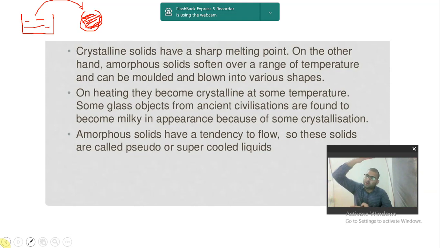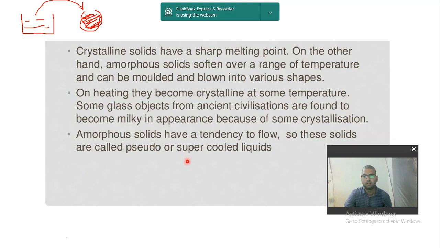Supercooled liquid means these are in the form of liquids, but they are supercooled, so they cannot move easily, but gradually they are flowing down. They can take a number of years to flow down, and at the end you will observe that the glass at the bottom is thicker, but at the top it is thinner. This is because of the movement of the glass downward. So they are also called pseudo solids or supercooled liquids. So this is a property of amorphous solids.